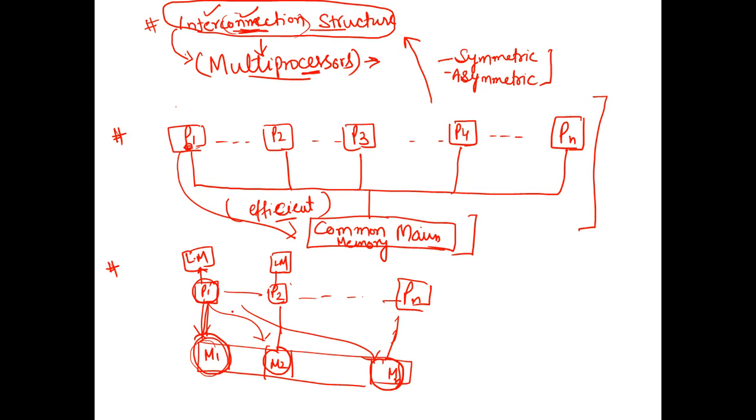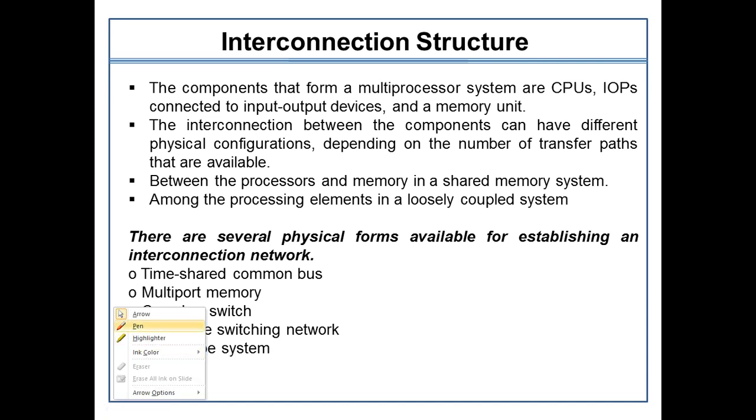And based on these two architectures, we are going to establish some interconnection structures. So now let's discuss the interconnection structures. So here is the point. As I have already explained, the components that form a multiprocessor system are usually the CPU, IOPs, which are connected to the IO devices, and the memory unit. So definitely we have learned that different kinds of processors exist in the computer machine, and they are also contributing to the memory unit. So these are the three essential components to devise a multiprocessor system.